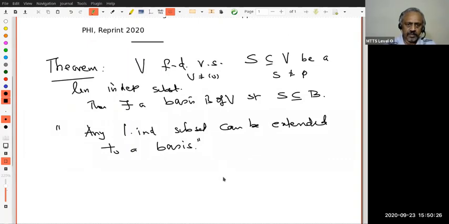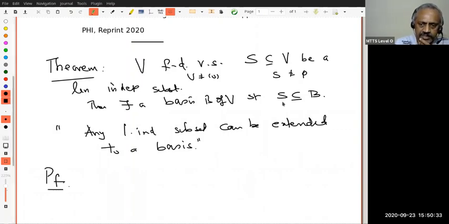Okay. So before going through the proof, what does it mean? I have to find a B which contains S and B is a basis, right? So let's look at, we have 4 characterizations of a basis. Which one will be most useful to prove this result?